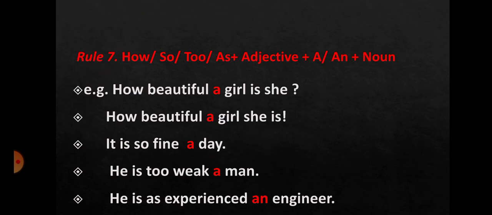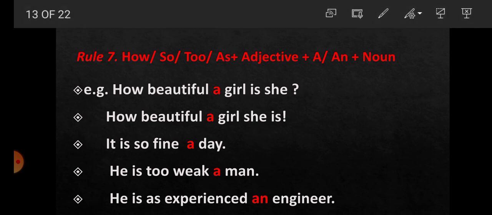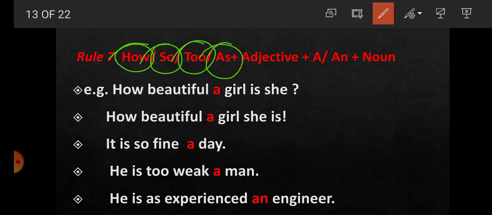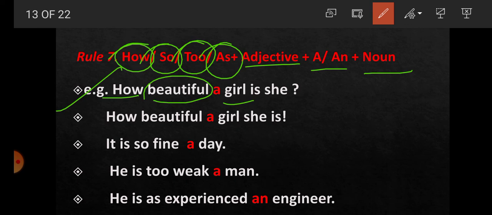Now rule number 7. Students, the words like how, so, too, as are followed by adjective plus a or an and noun, for making interrogative sentences, exclamatory sentences and assertive sentences. For example, how beautiful a girl is she? So this is which type of sentence? Interrogative sentence. Here beautiful is the adjective, and then after it the article, and then the noun, girl.